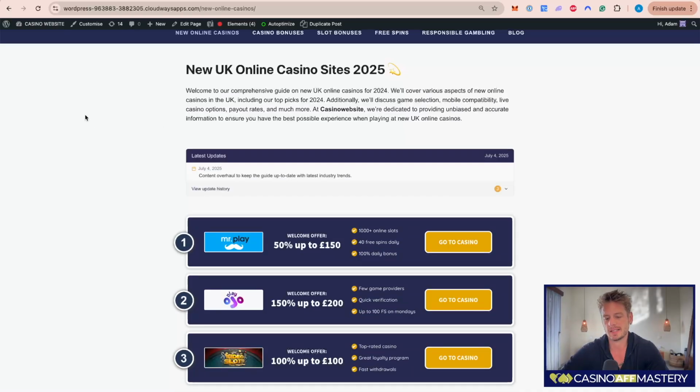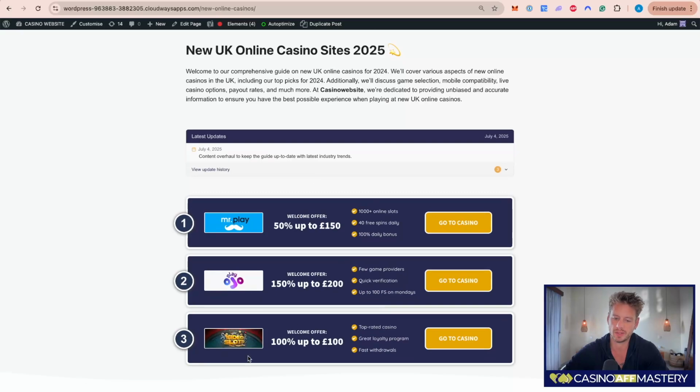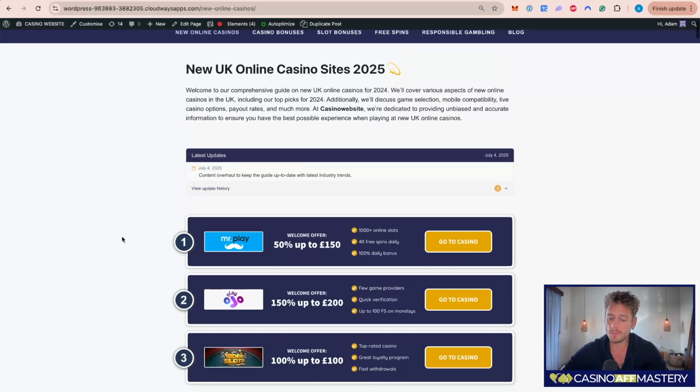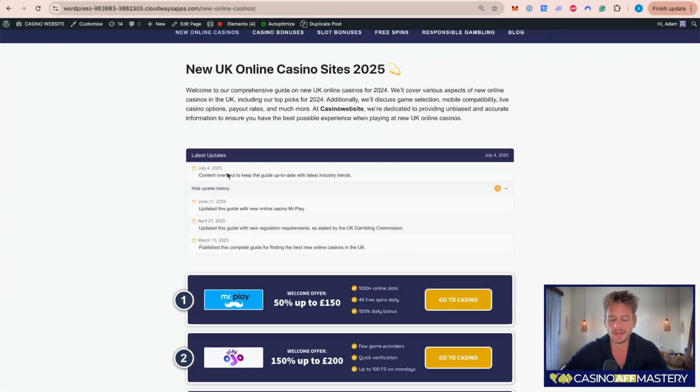So this is a latest update drop-down kind of thing here. Every time I do a change of the content, or maybe I'm adding a new casino on my website, also keep in mind that I'm not really working with these guys. I just took them to showcase how a comparison table might look like. So every time I do a change on a page, I basically go in here and I add a new entry here. Obviously, I just added these ones just as a test to show you how it might look like.